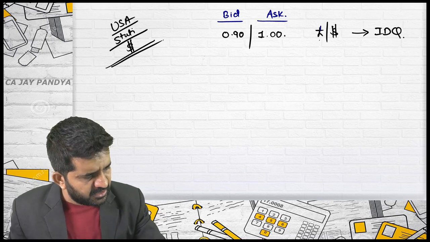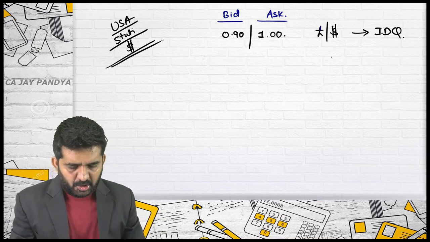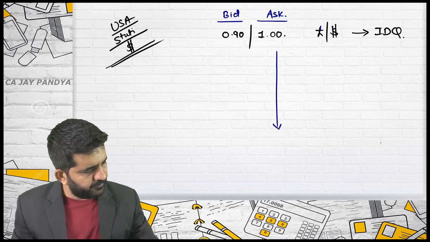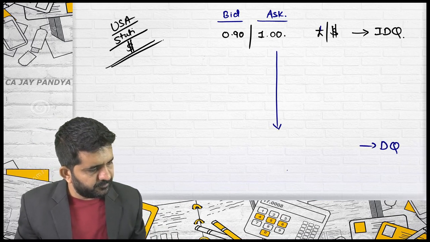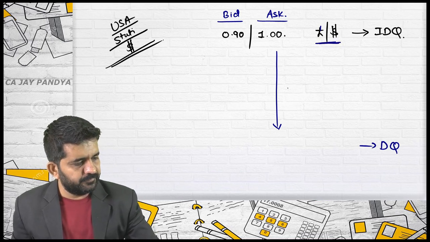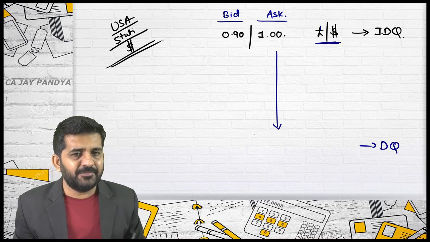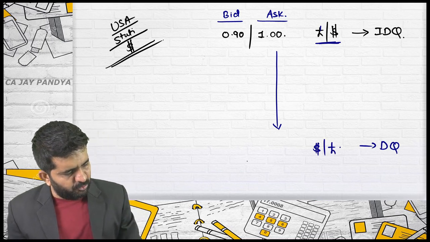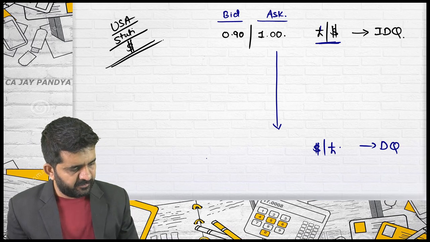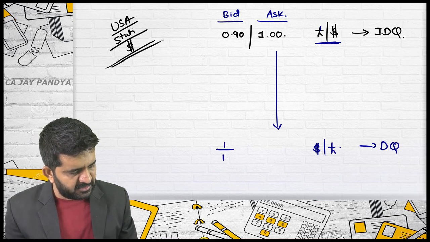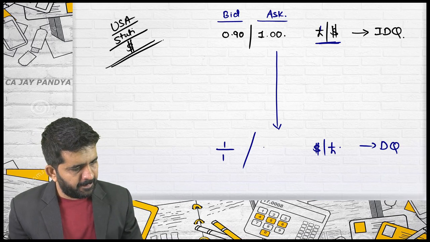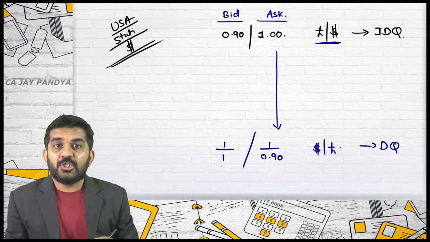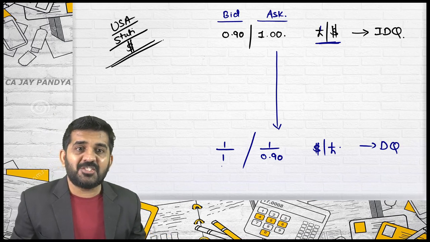This is pound per dollar rate. You need to convert it into direct quote for you. What will be the name of the quote? Dollar per pound. Can you help me out over here? 1 by 1 is the bid rate and 1 by 0.9 is the ask rate. Still it will be ask greater than bid.